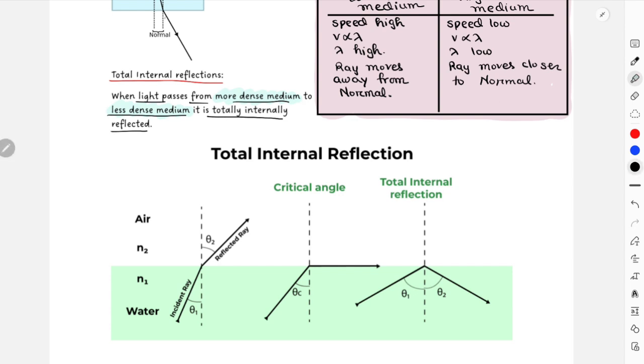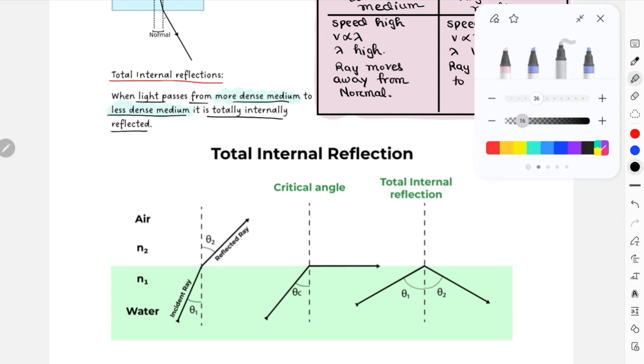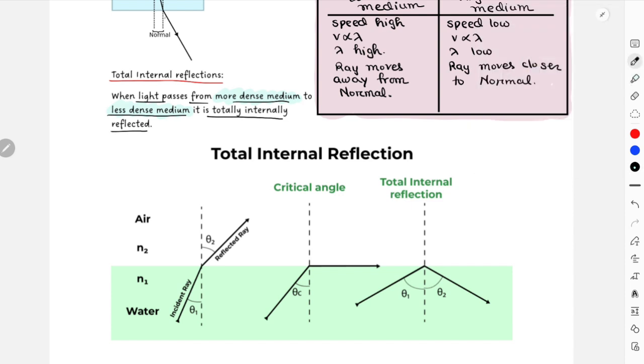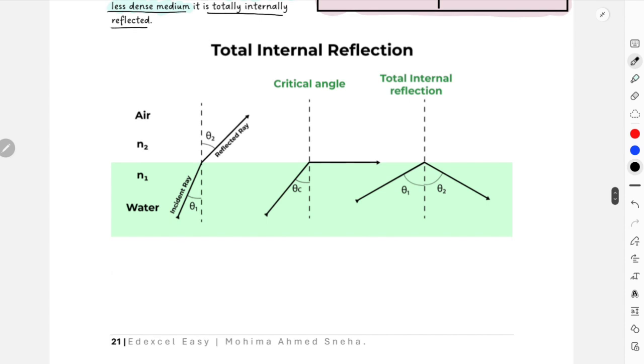Okay, now sometimes people think that critical angle itself is a different quantity, but no, critical angle is just a fancy name for incident angle. Let me explain why. Over here, this is your scenario 1, this is your scenario 2, and this is your scenario 3.